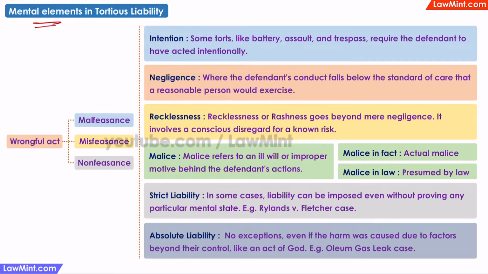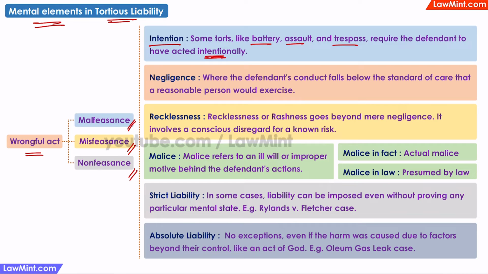Next, let us look at the mental elements in tortious liability. We know that in a tort, there is a wrongful act, which can be a malfeasance, a misfeasance, or a nonfeasance. In some cases, to successfully prove a tort, or as a defense against a claim of tort, the mental status of the person who is committing the breach of duty has to be taken into consideration. In some torts, like battery, assault, or trespass, the accuser may need to prove that the act was committed intentionally. For example, if I'm just following Google Maps and I drive into somebody's private road, it was not intentional, so it may not be a tort.